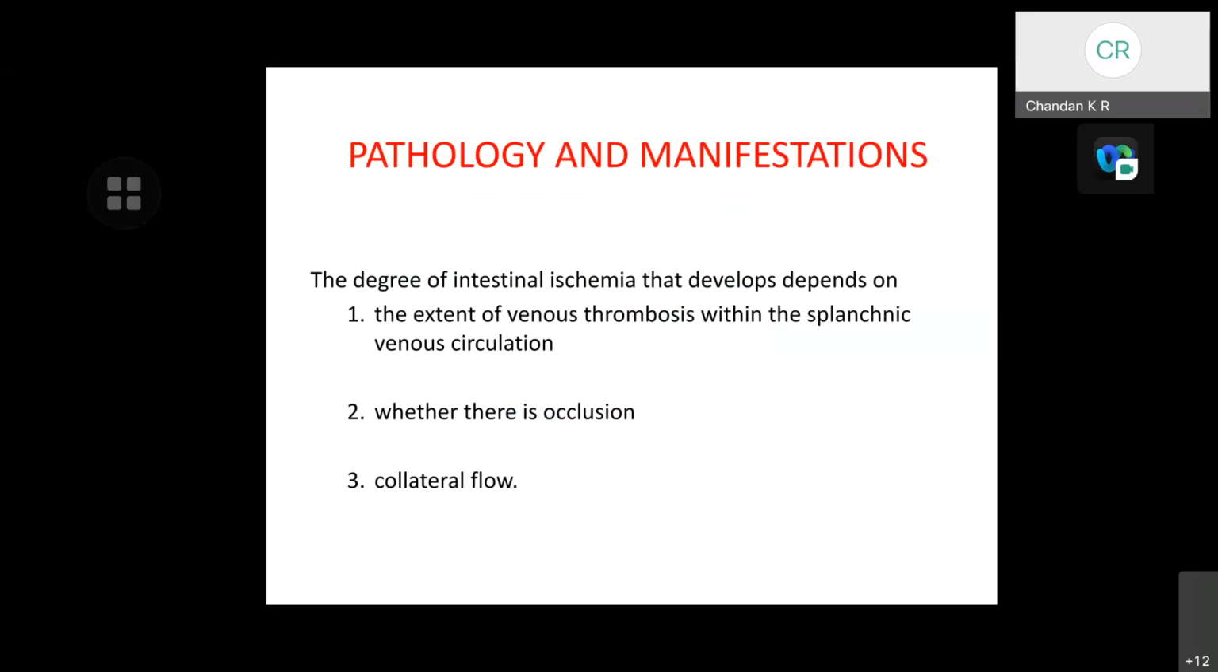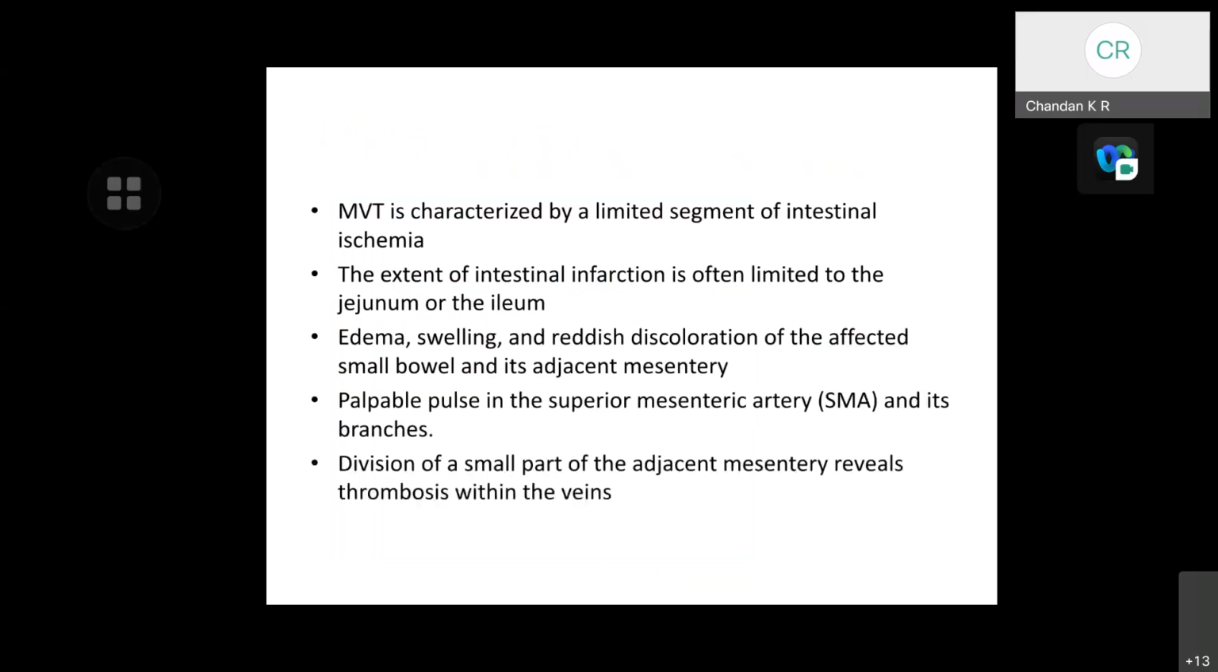Pathology and manifestations. The degree of intestinal ischemia that develops depends upon the extent of venous thrombosis within the splanchnic venous circulation, whether there is occlusion, or whether there is adequate collateral flow for the obstruction.